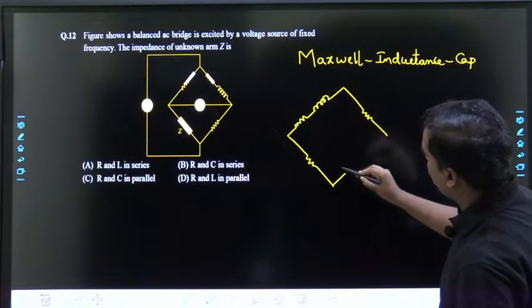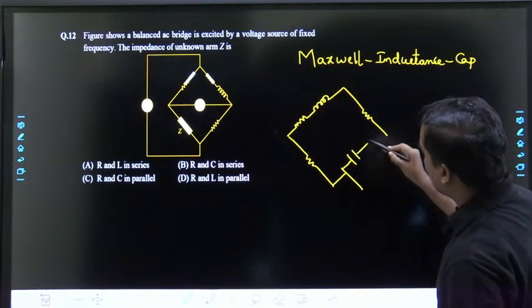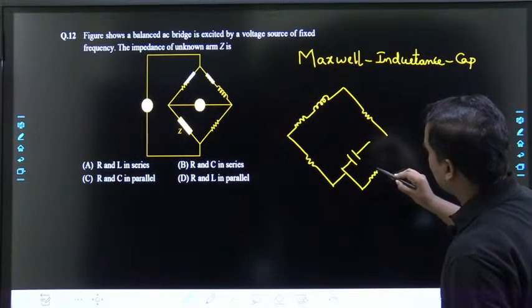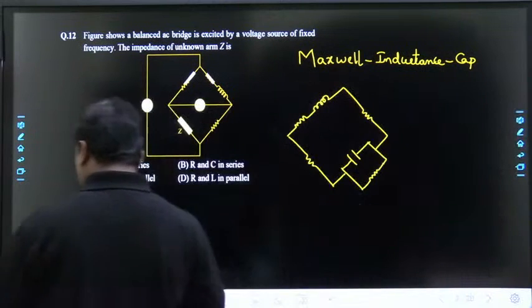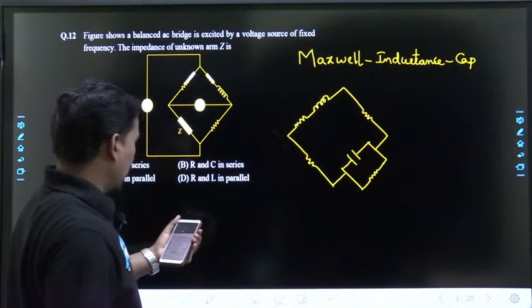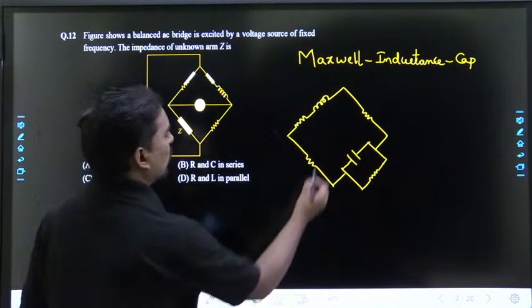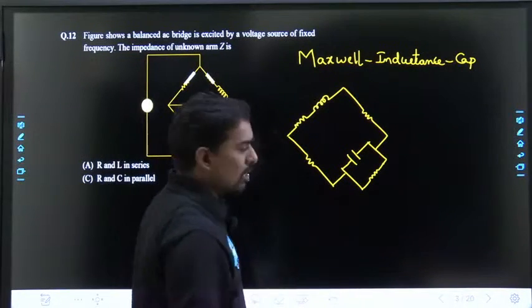And I think here we will be having a capacitor and a resistor, right? I think now this is correct. Is it clear? So this is the Maxwell inductance capacitance bridge.